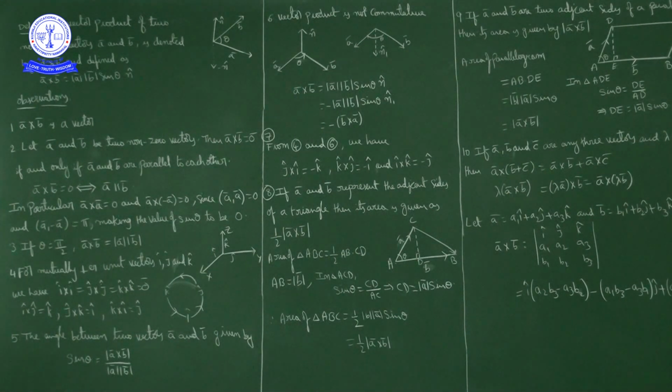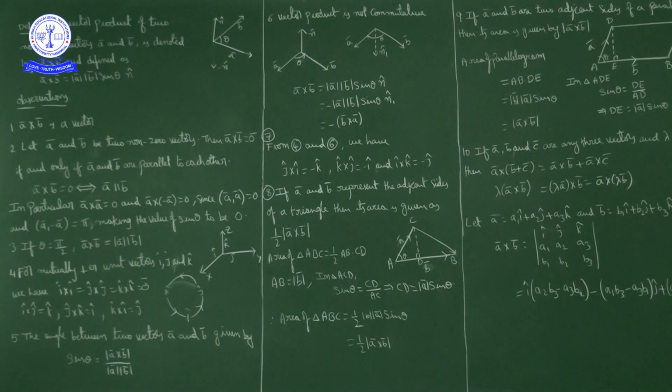Now, first observation: a bar cross b bar is a vector. The cross product of two vectors is a vector. Here a bar cross b bar is magnitude of a bar into magnitude of b bar into sin theta into n cap. Magnitude of a bar, magnitude of b bar, sin theta gives the magnitude of a bar cross b bar, and the direction is n cap. So a bar cross b bar is a vector.